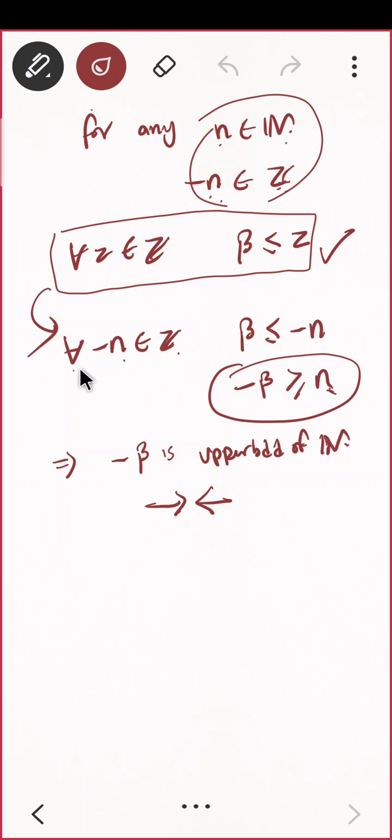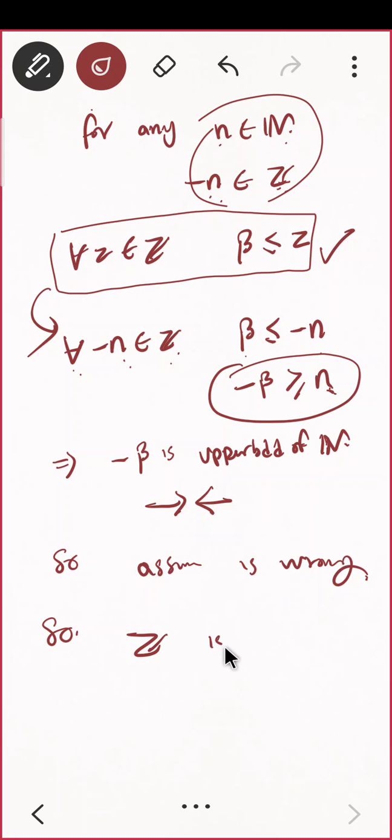So this is true for all minus n belongs to integer. Beta is less than or equal to minus n. Next thing, it is giving me a contradiction. So our assumption is wrong. What was my assumption? That Z was bounded below, we had assumed. So Z is neither bounded above nor bounded below.